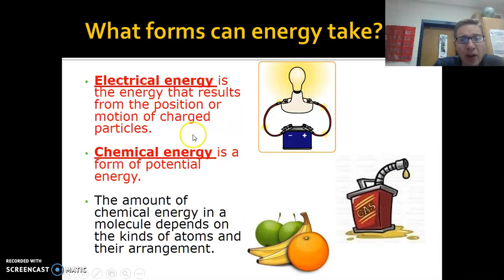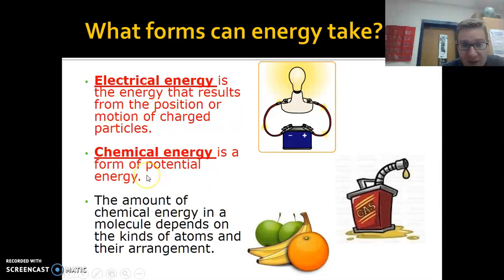Electrical energy is the energy that results from charged particles. So when electrons are moving through wires, that's electrical energy. So charged particles, right? Position or motion of charged particles. So if you have a light bulb with a battery or flashlight, the little electrons move through the wire into the light bulb and then back over here to the battery again. And that's electrical energy.